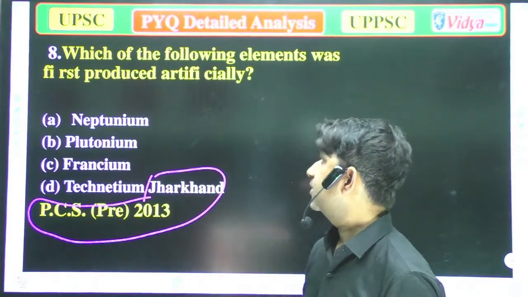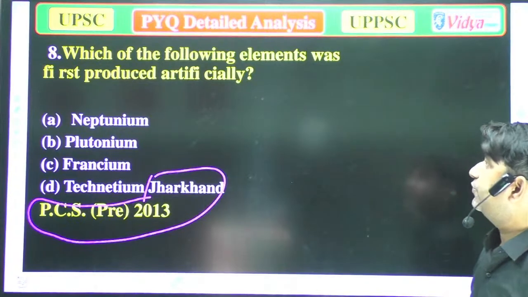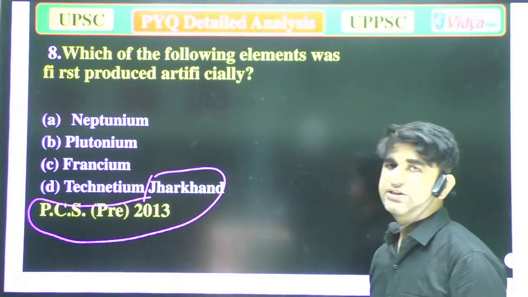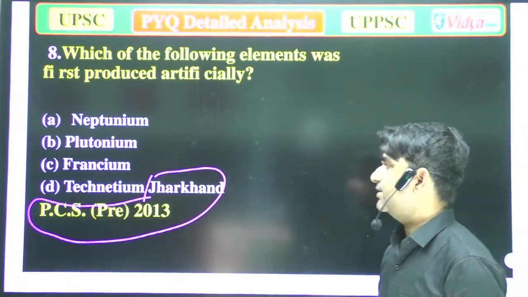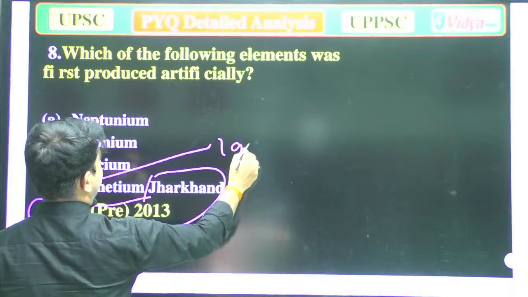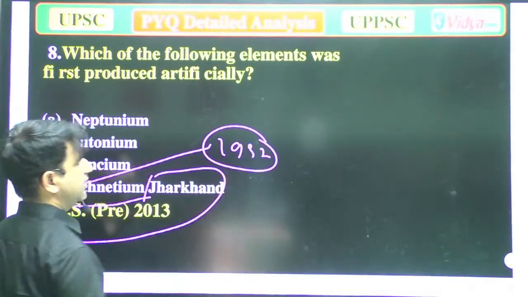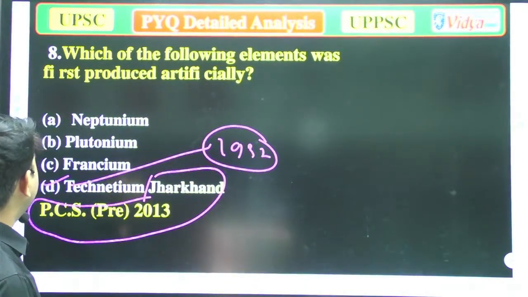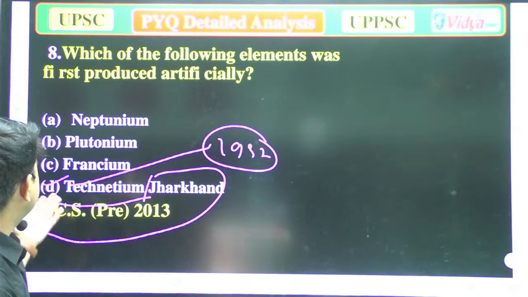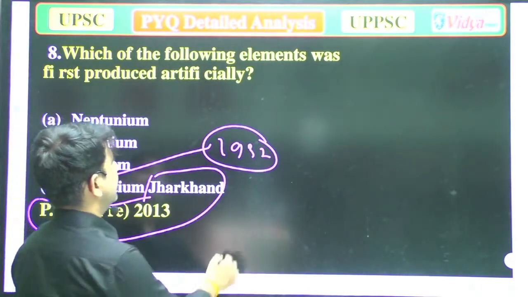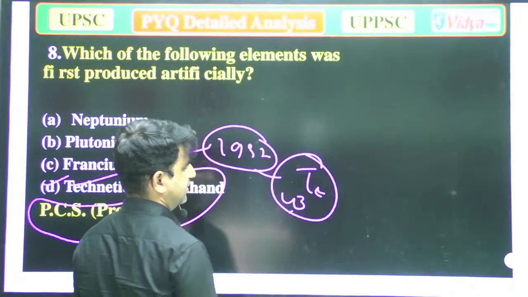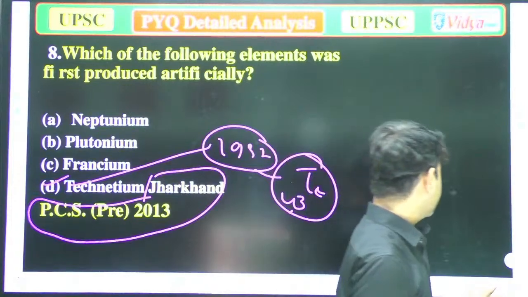Well, so as I'm saying, which of the following elements was first produced artificially? A, neptunium, B, plutonium, C, francium, and D, technetium. So the correct answer is technetium, because in 1937, it was the first element which has been prepared in the chemical labs. So option D is correct, and the symbol is, I think, Tc, and its atomic number is about 43. So that will be enough for you. Now we'll move to the next question.